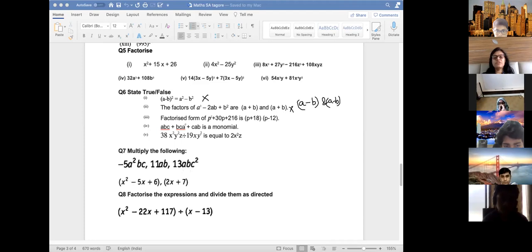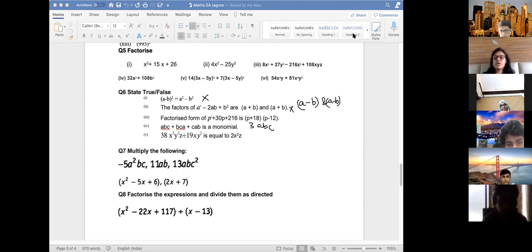Is this a monomial? Yes, ma'am. This is true. All these terms are ABC only. See, ABC, ABC, ABC. Actually, it is 3 ABC. Writing it forward or backward makes no difference. Write BCA, write ABC, write CAB. It is the same thing, right? So ABC, ABC, ABC. So it is 3 ABC. It is a monomial. This you can find out and see whether you are getting the same answer or not.